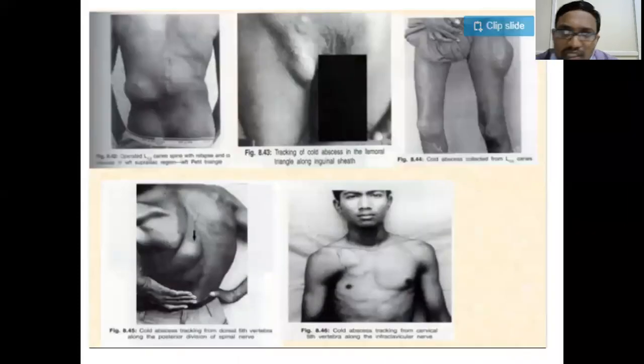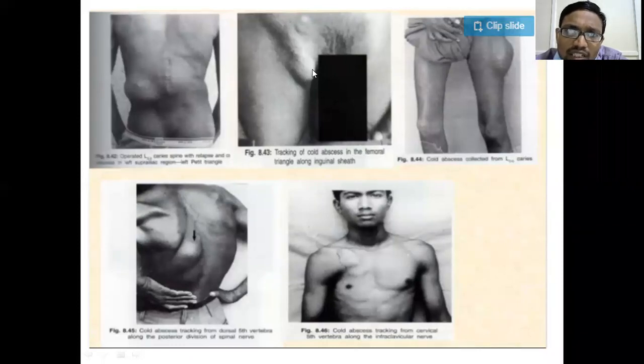These are diagrammatic representations. Here is a patient who has already been operated, but the abscess has tracked because of the virulence of the organism, and has presented in the lumbar triangle of Petit.